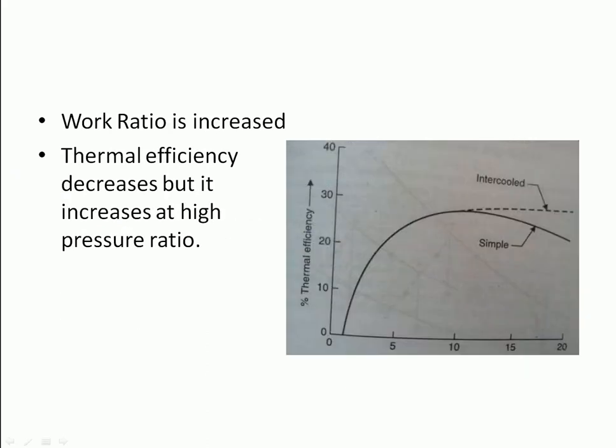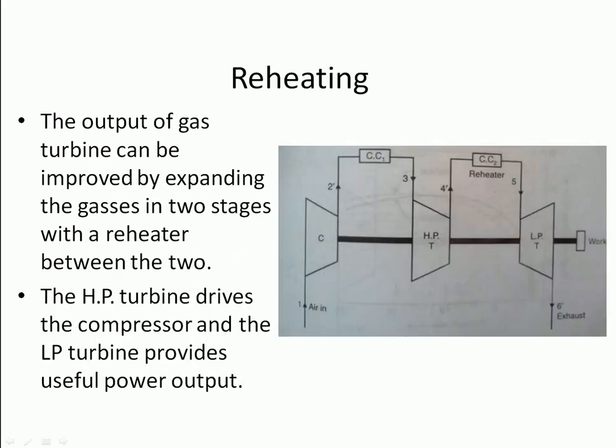Here in this diagram we can see the work ratio is increased. The thermal efficiency decreases, but it increases at a high pressure ratio. At a high pressure ratio it increases. Now we come to reheating.